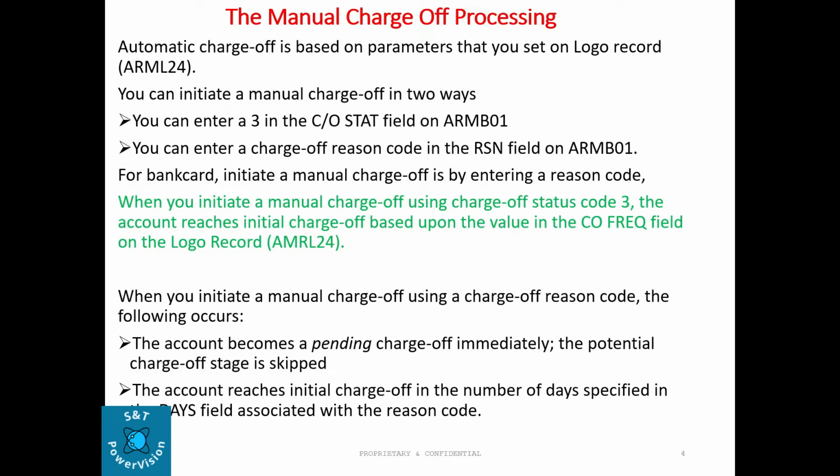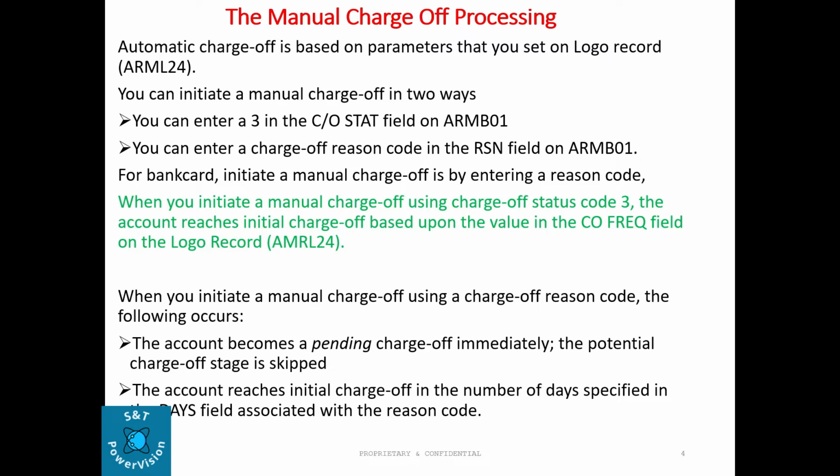Now we'll see manual charge-off. Automatic charge-off is based on parameters set on the logo record. Now we can initiate a manual charge-off in two ways. We can enter a 3 in the CO status field in the account level screen ARMB01. Or we can enter a charge-off reason code in the RSN field on ARMB01. For bank card, initiating a manual charge-off is done by entering a reason code.